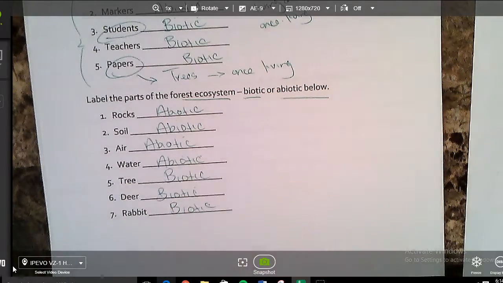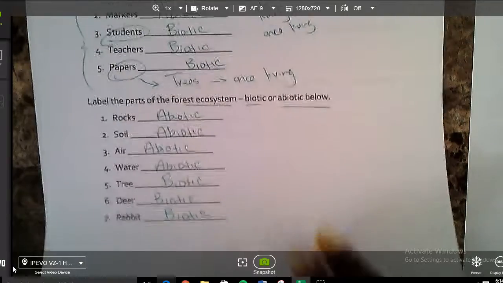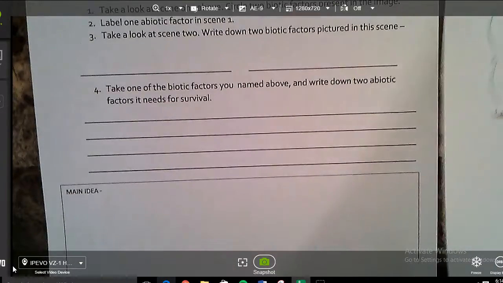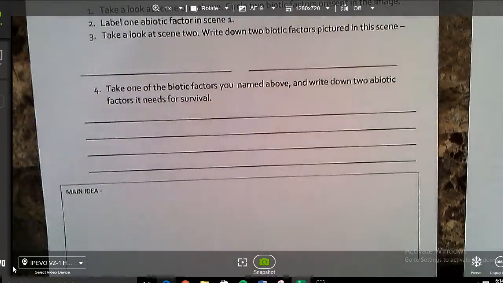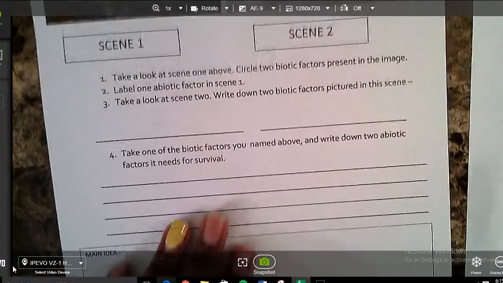It is biotic. What you're going to do is use the information you learned from this page to answer the questions in evidence 5 on your own. I know it's so hard. If you need to pause the video to get these answers down, go ahead and do it. If not, we're going to move on to evidence 5.